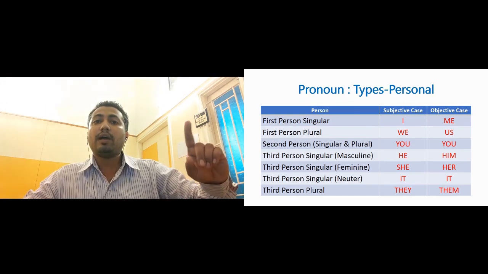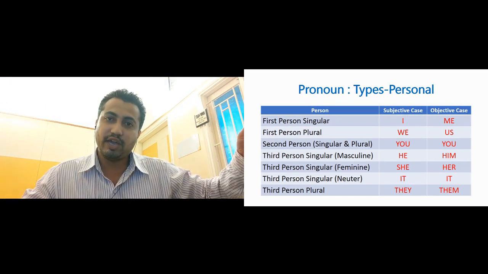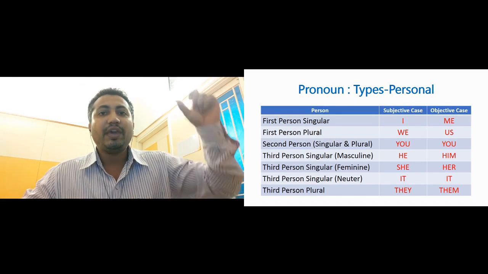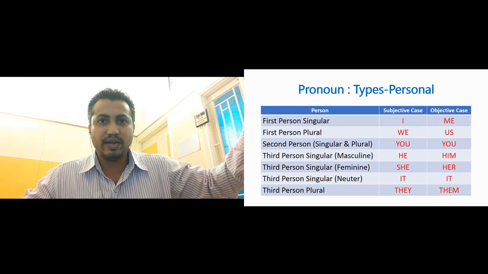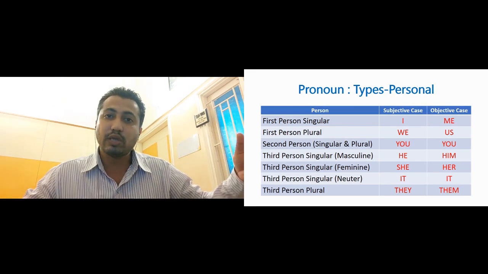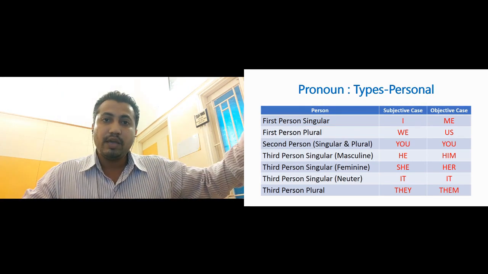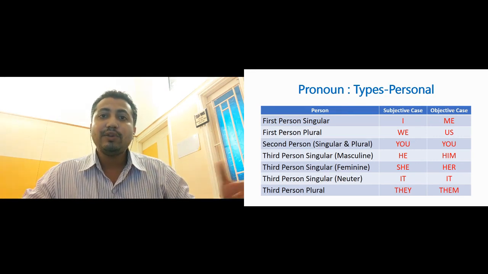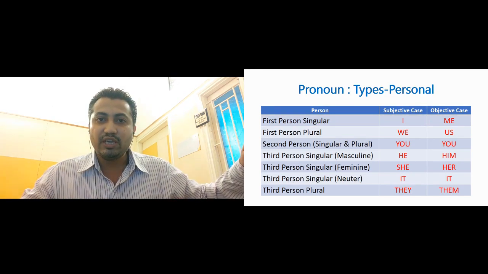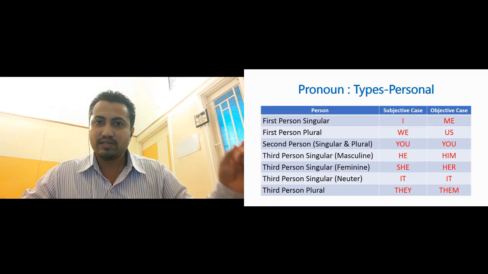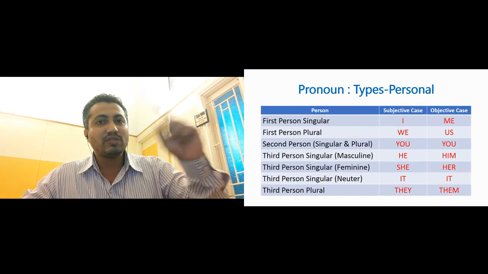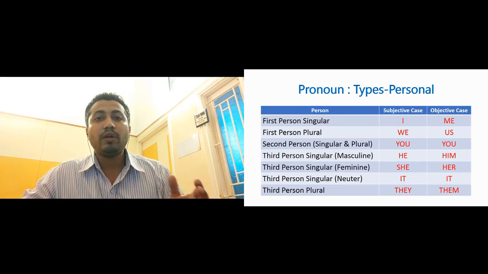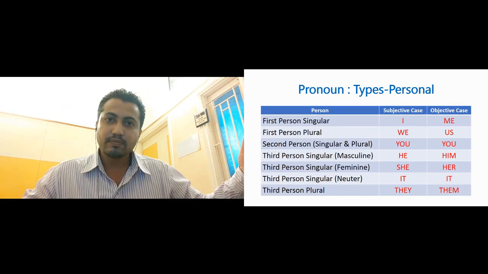Suppose if we are talking about a masculine, a boy, or a male, so we will use the pronouns he, him, his, isn't it? These are the pronouns that we will be using. If the third person is a female, a feminine gender, a girl, so we will use the pronouns she, her, hers. Is that clear? Okay, so this is the difference. If it is a neuter gender, a non-living thing, we will use the pronouns it, its, isn't it?